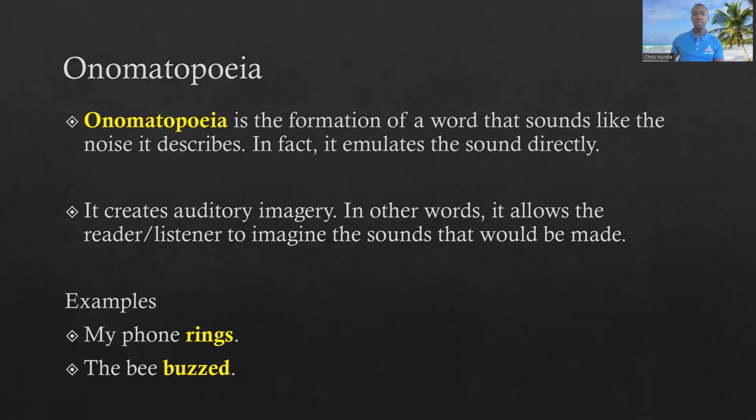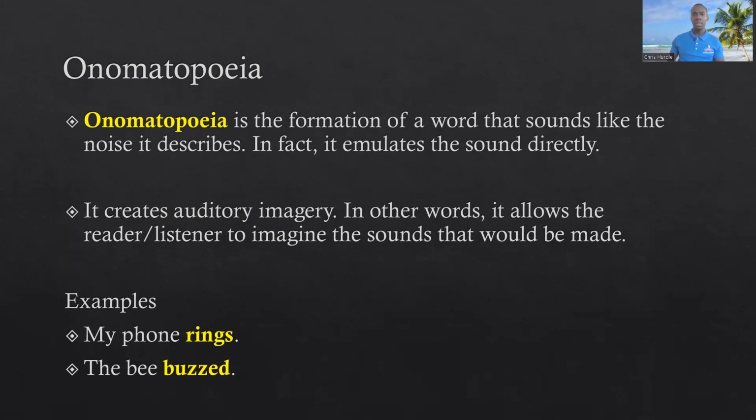For example, my phone rings. We know what ringing sounds like, so we can imagine what that would sound like. Rings. What rings? A bell, a phone, right? So we can imagine it. The bee buzzed. So when we hear buzz, we would immediately associate that with a bee because we know bees buzz, or even a fly. So the idea behind onomatopoeia is to help the reader to be able to think about sounds or imagine sounds, right?